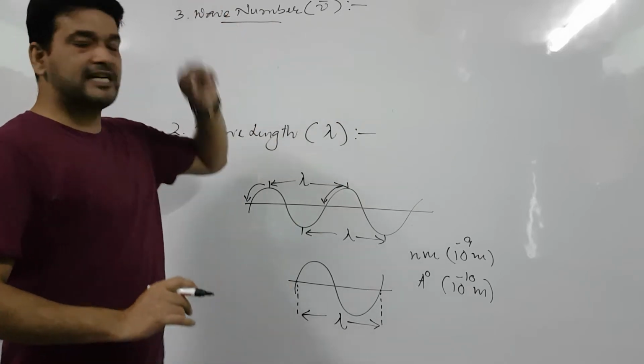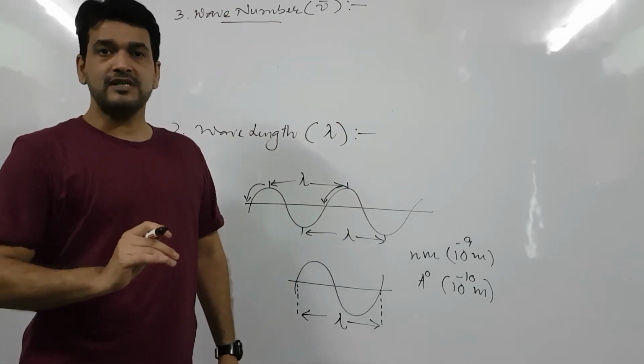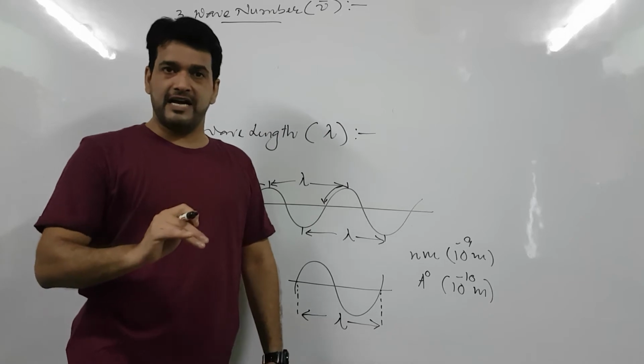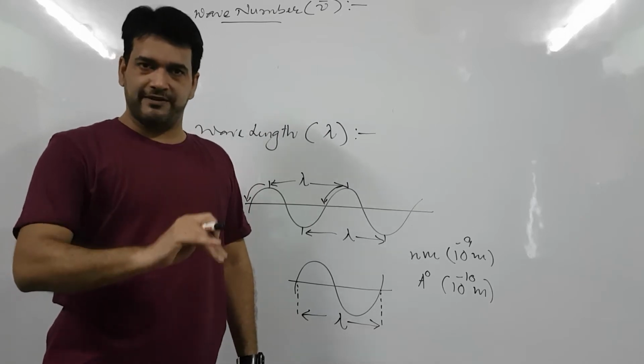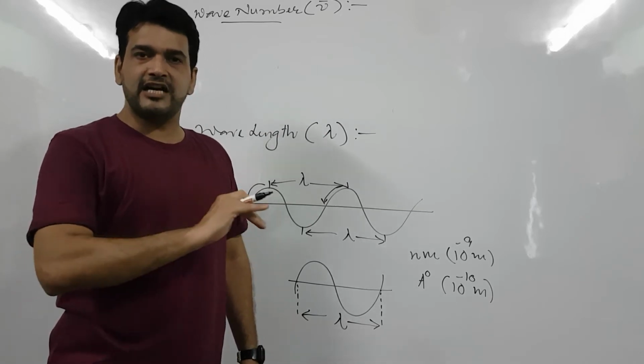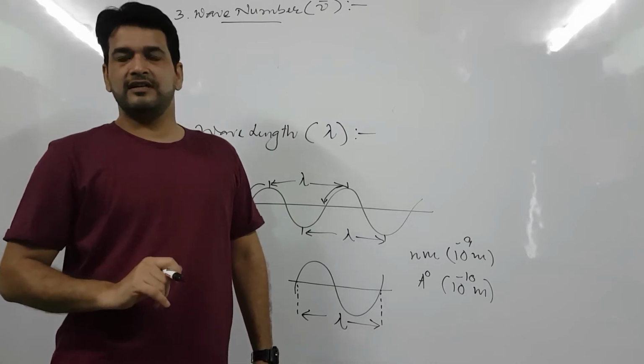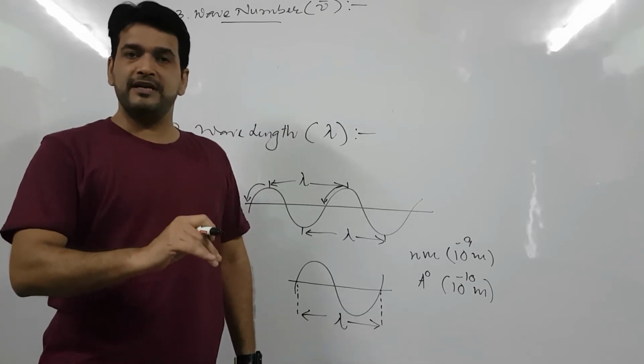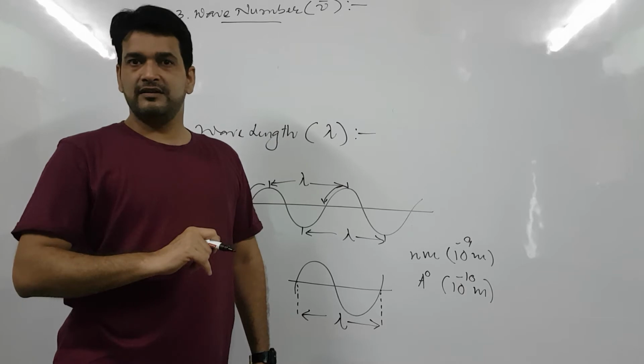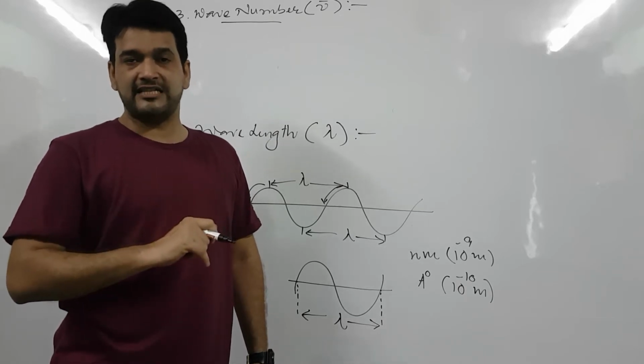And what is the definition of wave number? Wave number may be defined as the number of waves present in the unit distance. That unit distance may be 1 centimeter, 1 meter, etc.